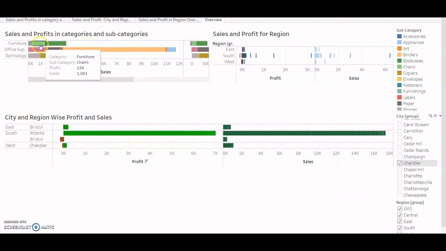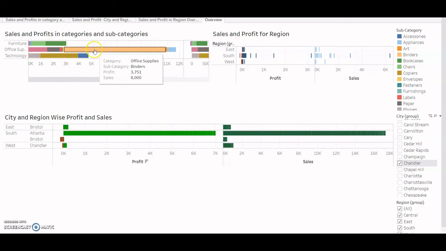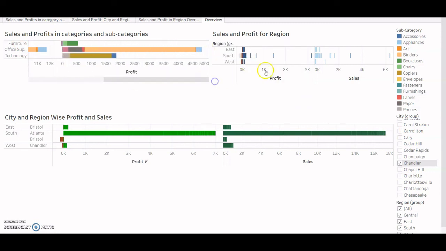And for categories and subcategories, these are my sales and profits under these three categories and the subcategories, for Bristol, Atlanta, and Chandler. And this is my region wise sales and profit graph. So that's it. Thank you.